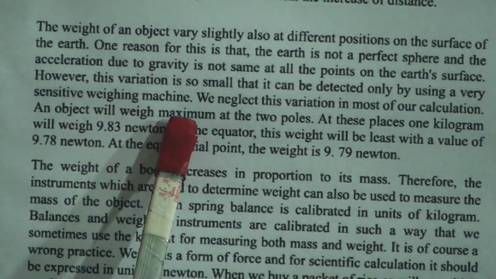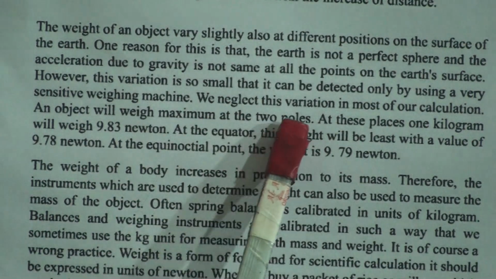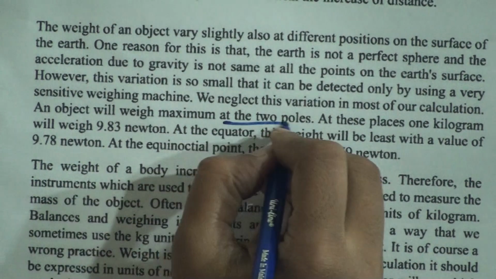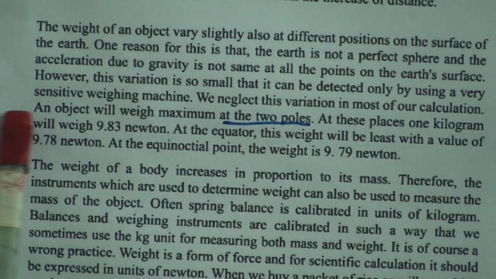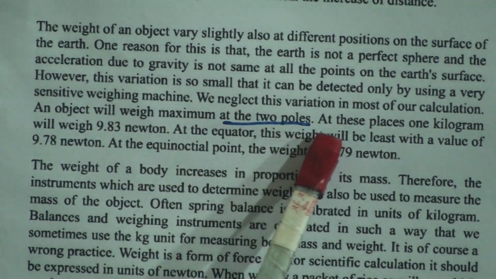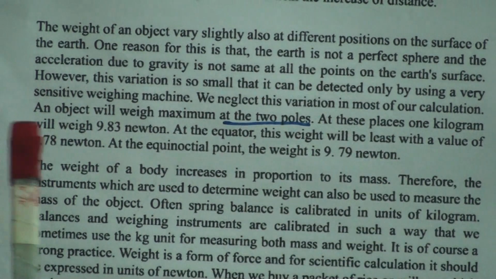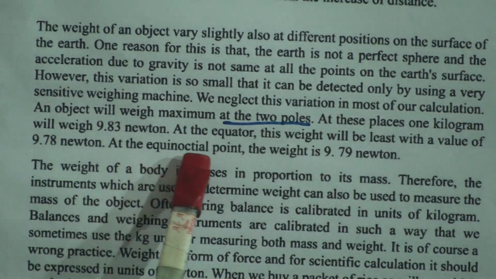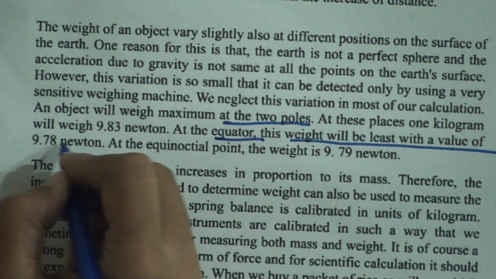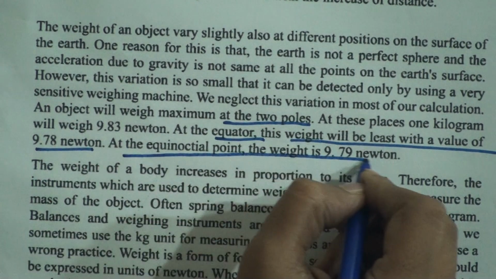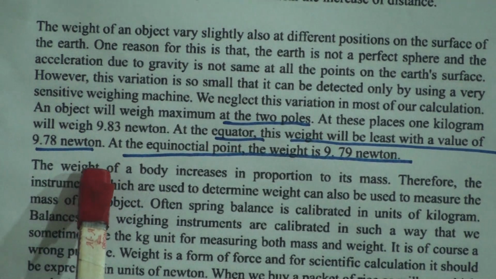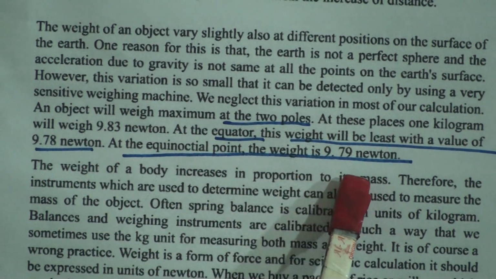An object will weigh maximum at the 2 poles, and at these places 1 kilogram will weigh 9.83 Newton. Now at the equator the weight will be least, with the value of 9.78 Newton. At an equatorial point the weight will be 9.79 Newton. Now come to the weight of the body, which increases in proportion to its mass.